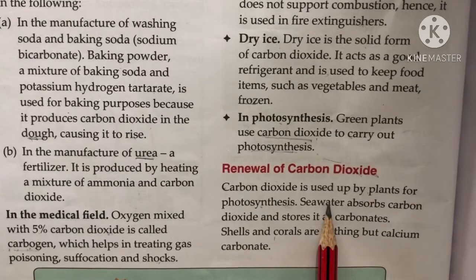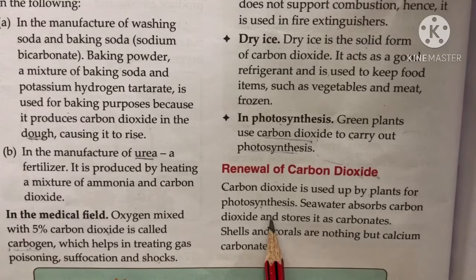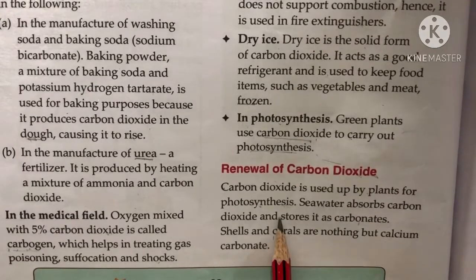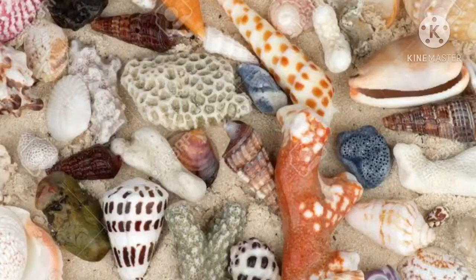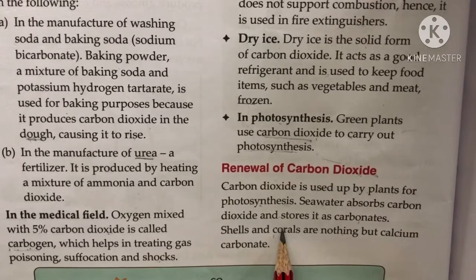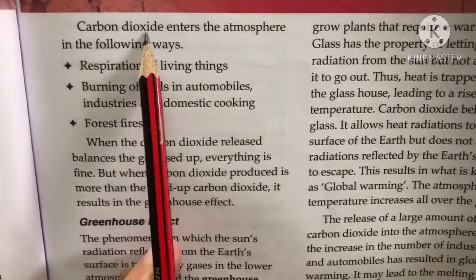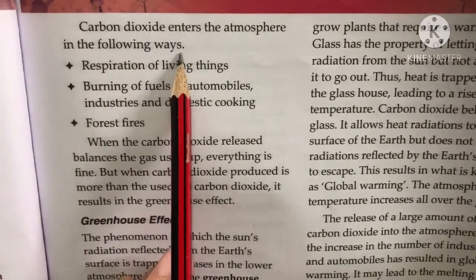Then seawater absorbs carbon dioxide and stores it as carbonates. Shells and corals are nothing but calcium carbonate. Shells and corals are living organisms. Okay. Then carbon dioxide enters the atmosphere in the following ways.